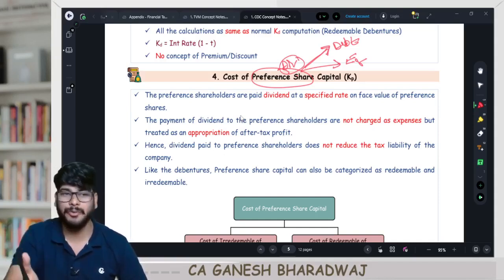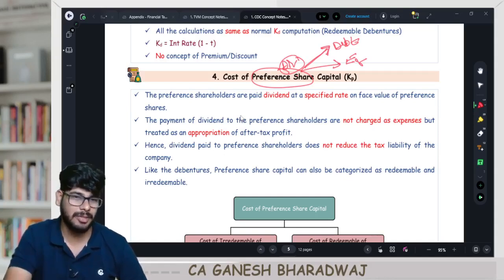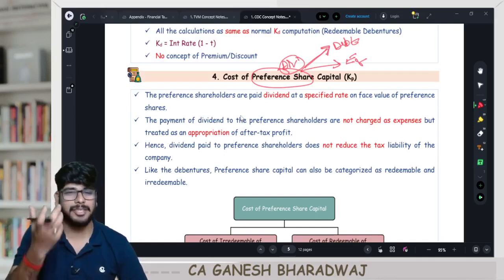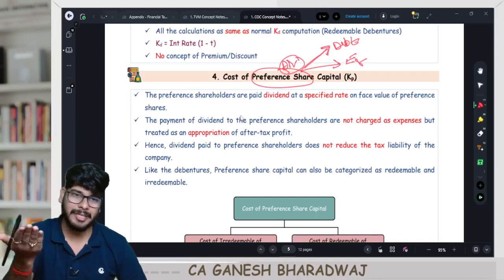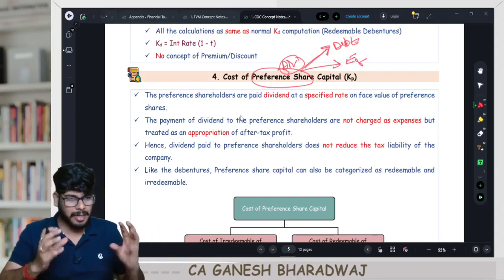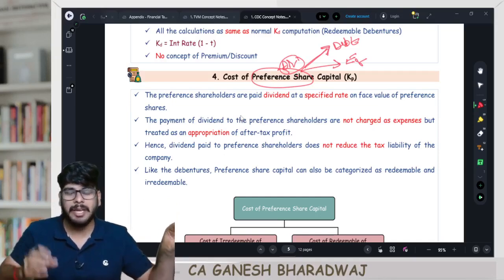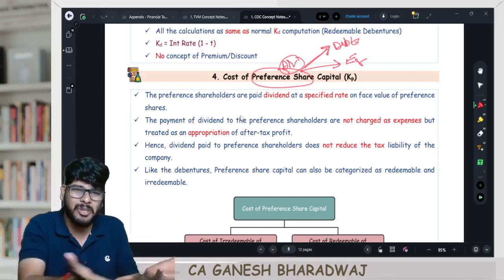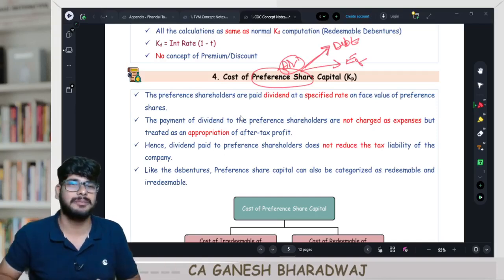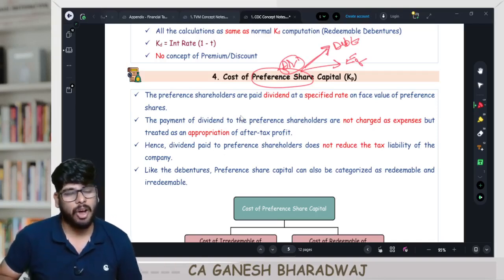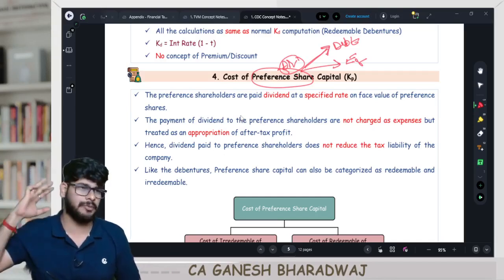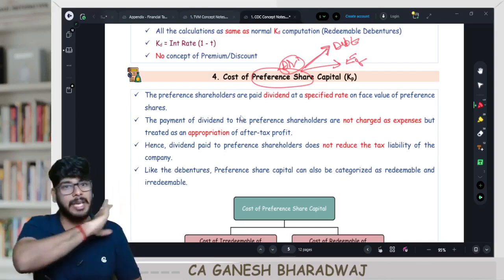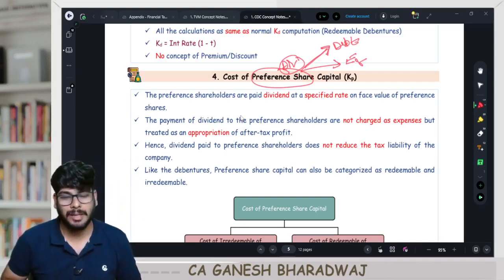Strictly speaking, preference shareholders are also outsiders. For namesake, you call them shareholders, right? Generally, these fixed preference shareholders also get a fixed amount of dividend paid. Even debentures also get a fixed amount. So why should we have this instrument called preference? Is there a doubt or not? Always remember, the cheapest source of finance is only debt. KD is always the cheapest source of finance. KD will always be lesser than KP and KE also, right? Then why do we have this?